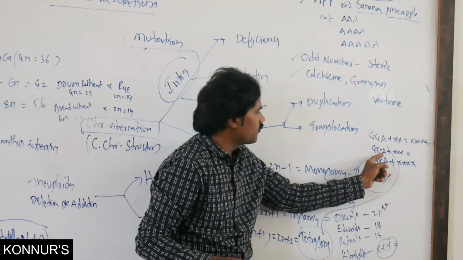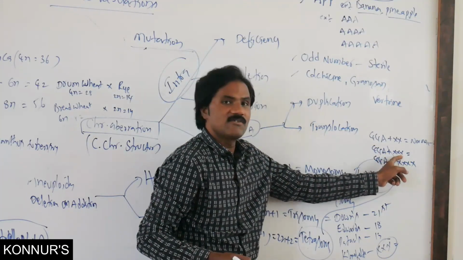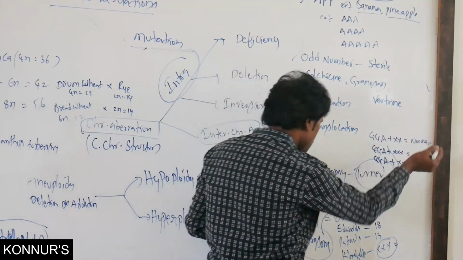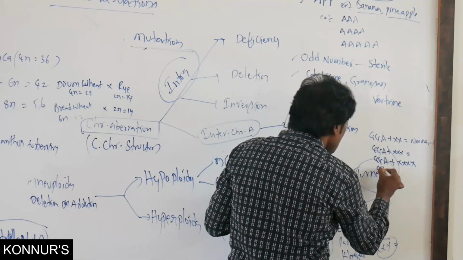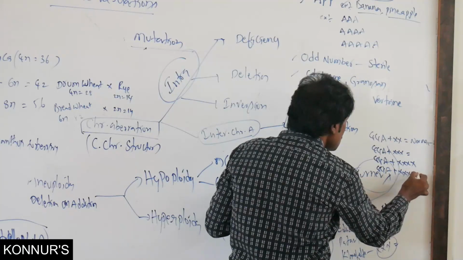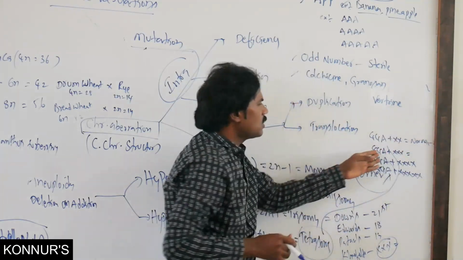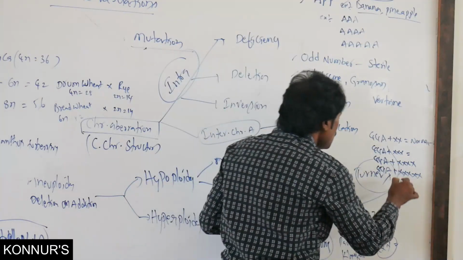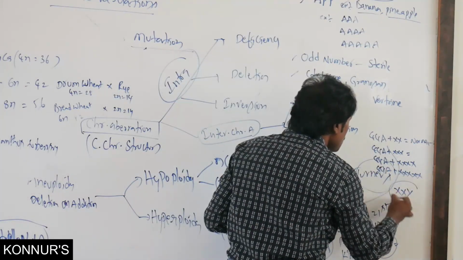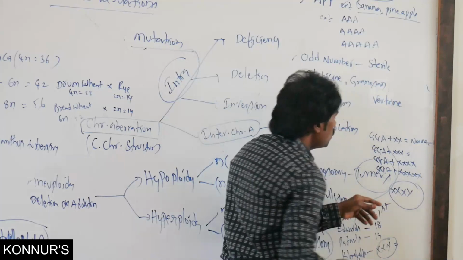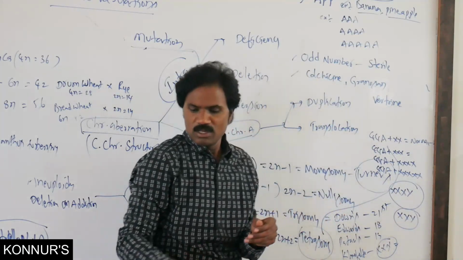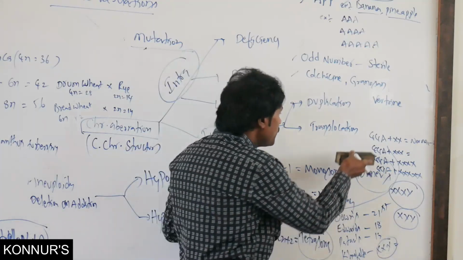Here normally 44, 45, 46, 47 chromosomes are present. These are related to the super female.